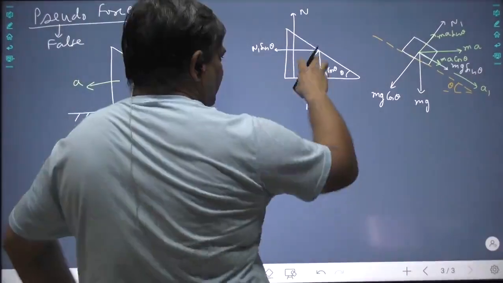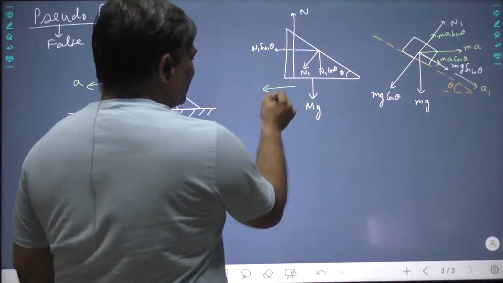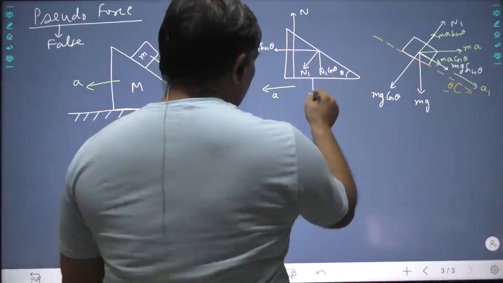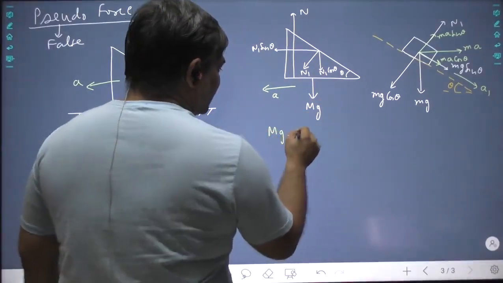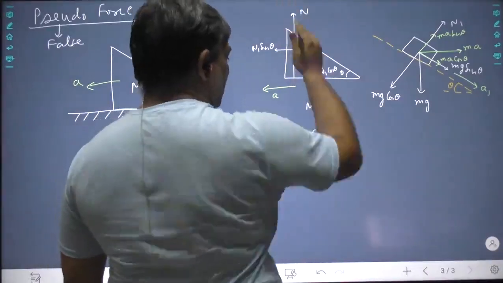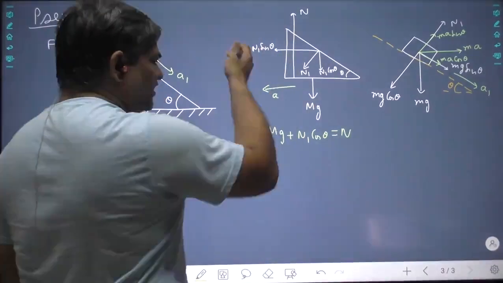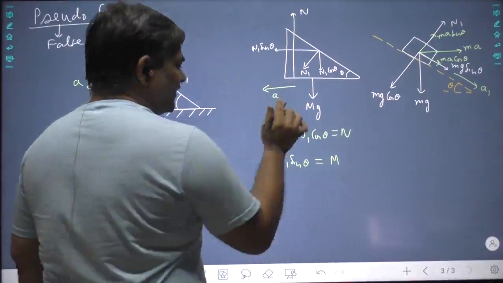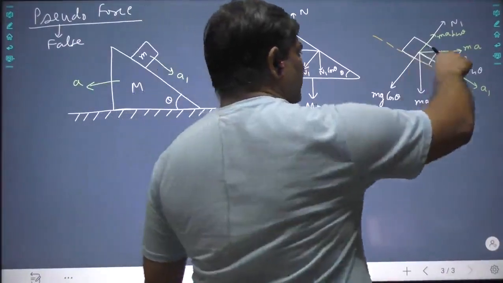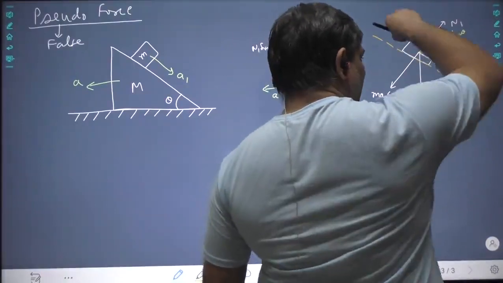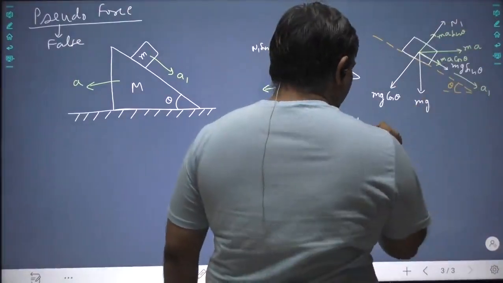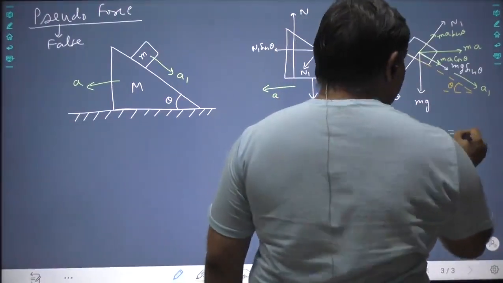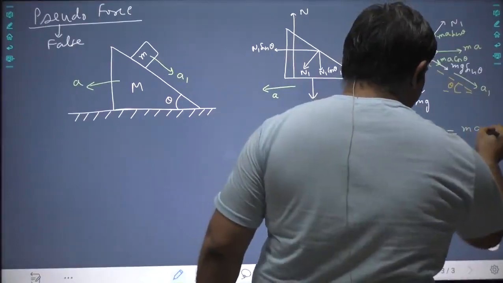Now if you write down laws of motion for this, this has only acceleration a. So in the vertical direction, everything gets balanced. What are the forces downwards? mg plus n1 cos theta. What is upward? N. Now in this direction, you have n1 sin theta equal to mass into acceleration. Now along this direction, what are the forces? ma cos theta plus mg sin theta, and these forces should be equal to mass into acceleration.